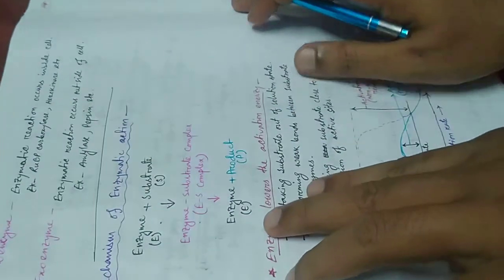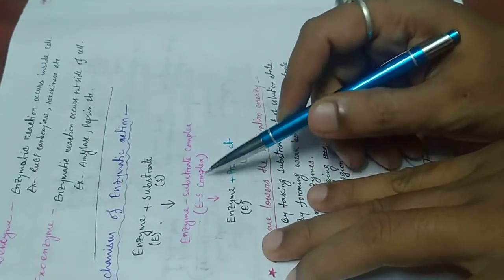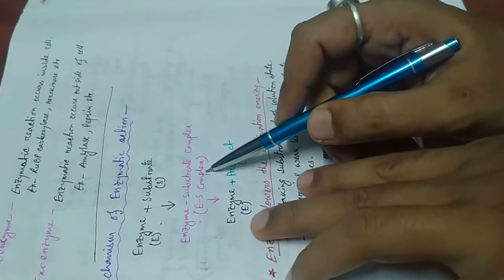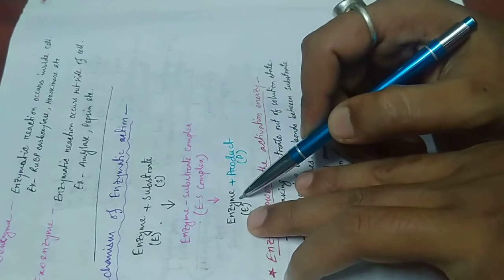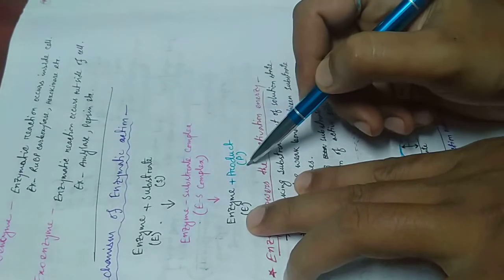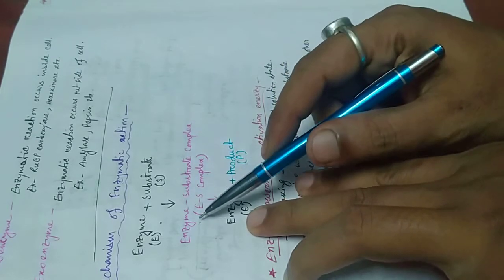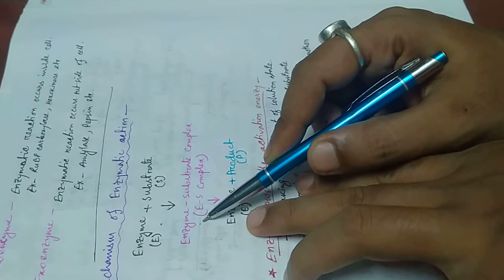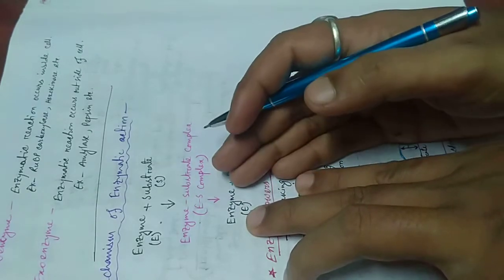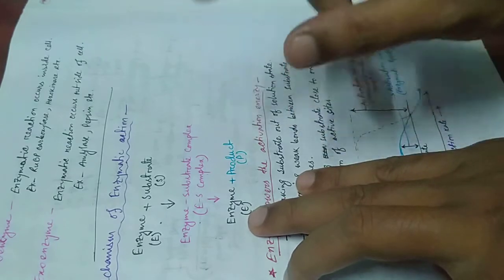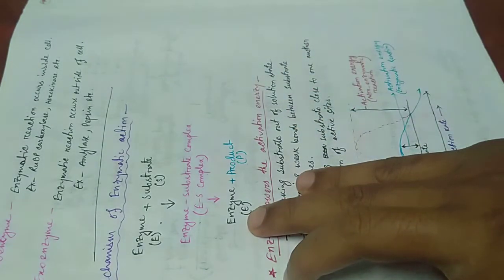Then, when the ES complex is formed, the enzyme does not change, but the substrate is converted into product. So after the formation of the enzyme-substrate complex, the enzyme remains unchanged and the substrate changes into its product. So this is the basic action of an enzyme.